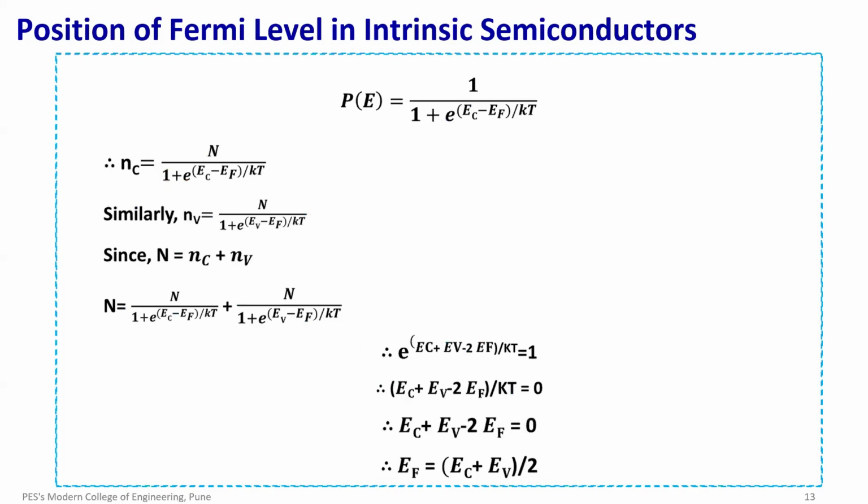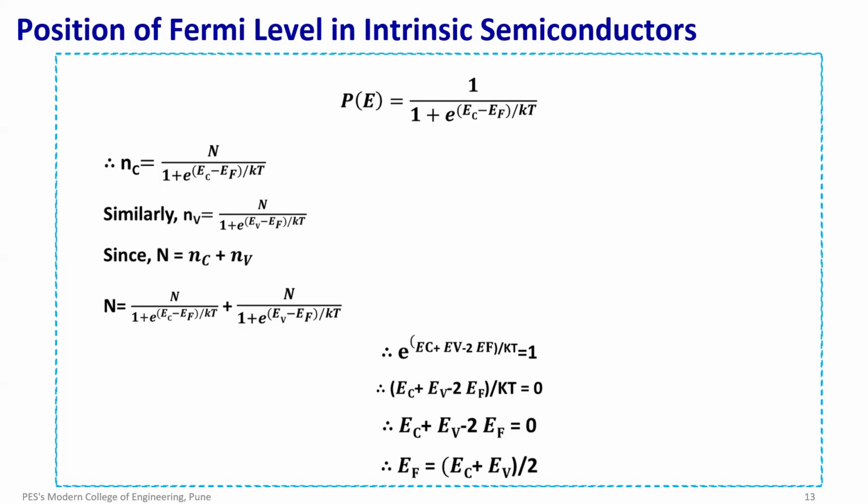And this can be easily understood with this small derivation. We know that the Fermi-Dirac distribution function is P(E) equal to 1 upon 1 plus e raised to the power (E minus EF) upon kT.